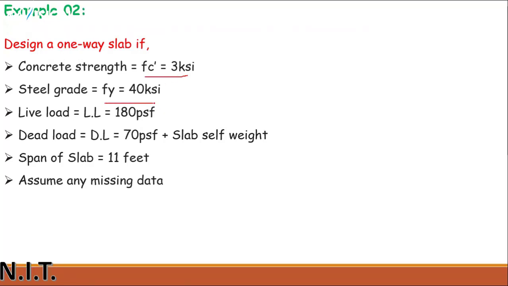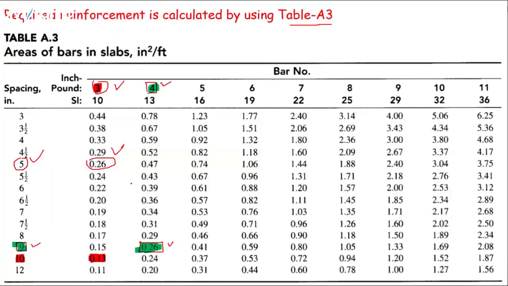Fy is 40 ksi. Live load is 180 psf. Dead load is over here 70 psf plus self weight of the slab. And span length is 11 feet. Assume any missing data. You have to solve it. Remember this thing.